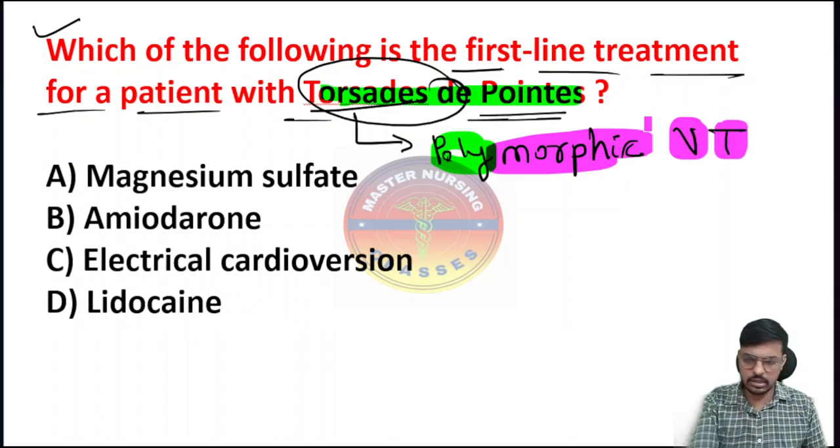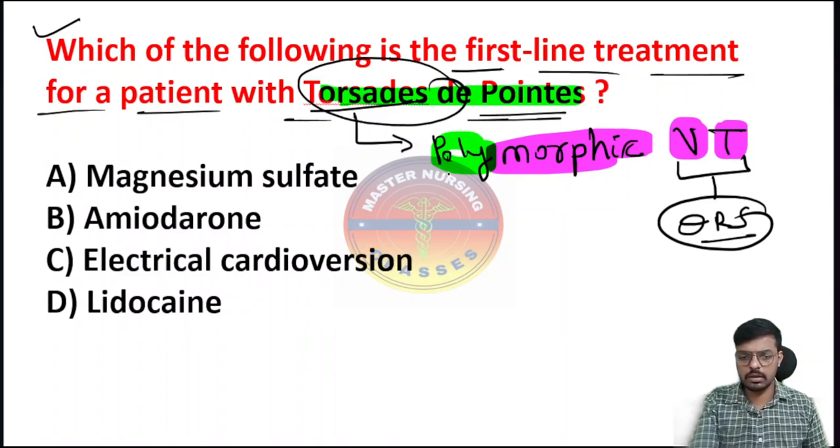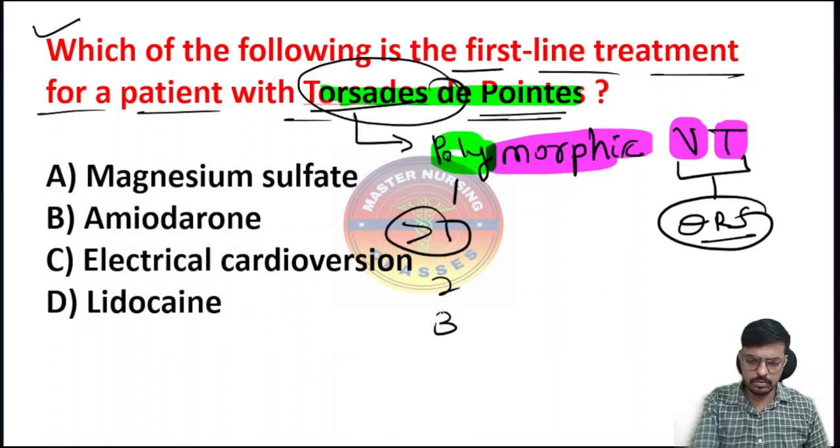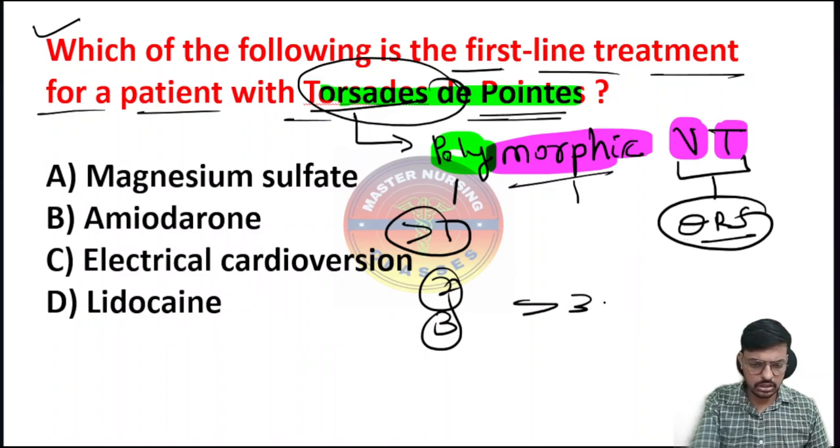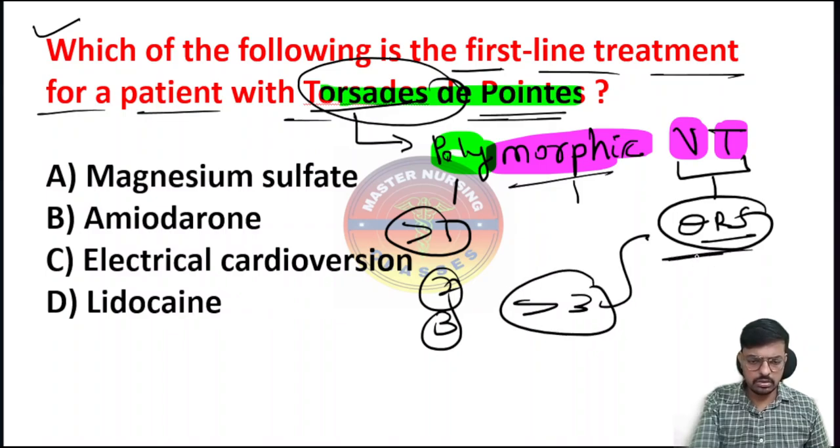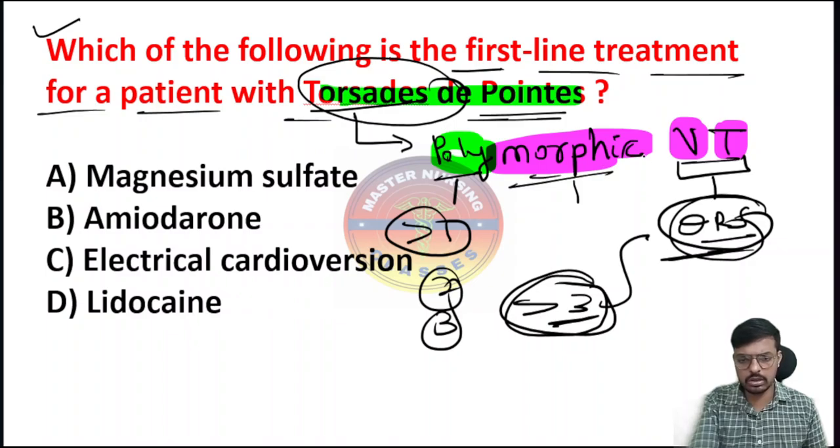Polymorphic ventricular tachycardia means here the problem is in the ventricles, so we have to search for the problem in the QRS complex, right? Poly means more than one, so it may be two, it may be three. Morphic means morphology, meaning characteristics. Here we have more than one type of widened QRS complex waves. That is what we call polymorphic ventricular tachycardia or Torsades de Pointes.